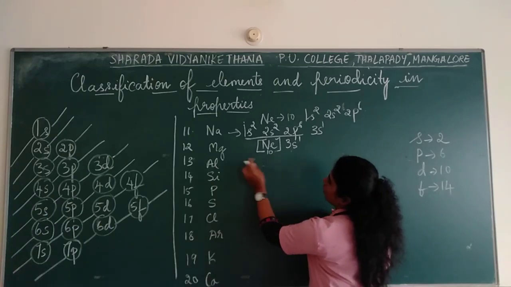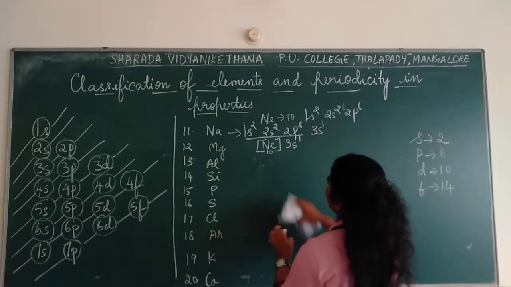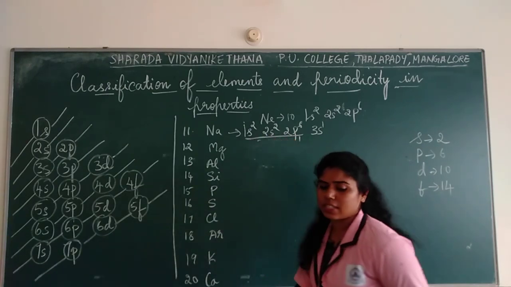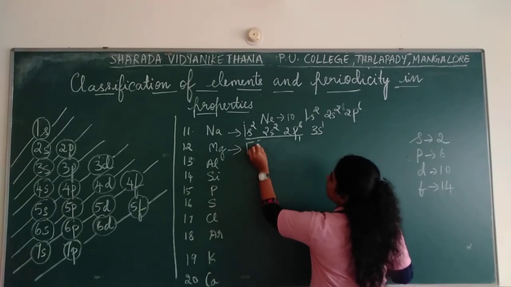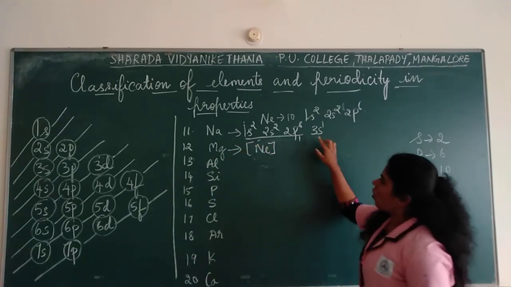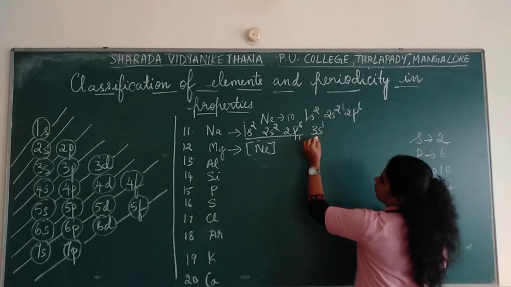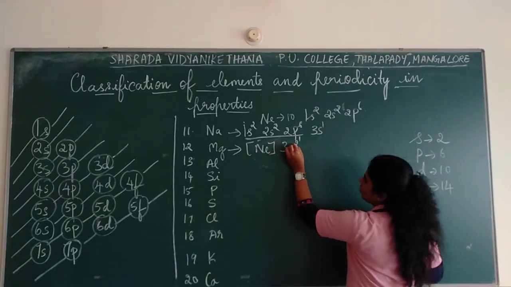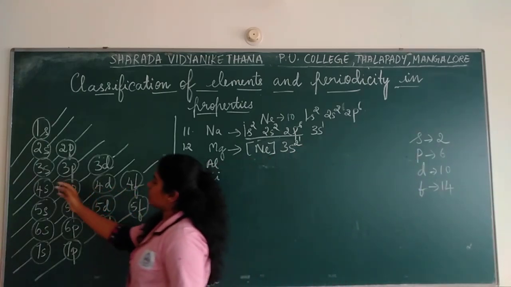Okay. So here next we will write it for magnesium. Either you can write it as neon, okay, or you can go on. So I will continue it as neon. Once the 3s1 is filled, where do you go? How much can you fill in the s orbital? You can fill 2 electrons, that means 3s2. So the 3s shell is done.